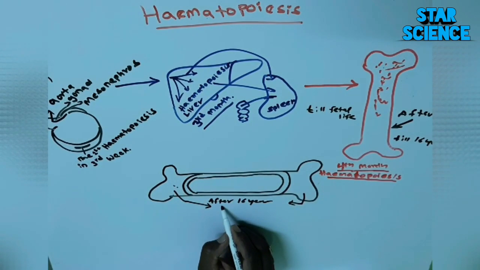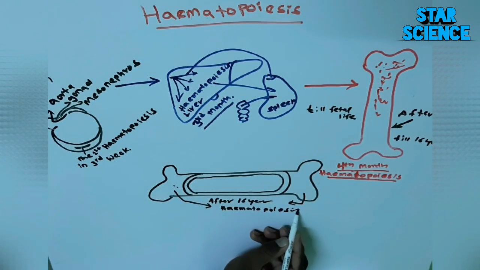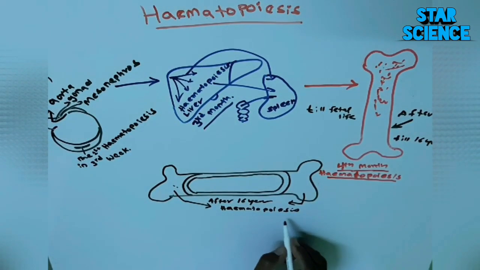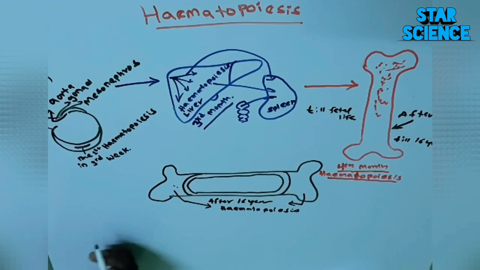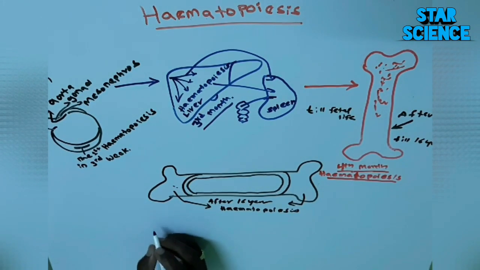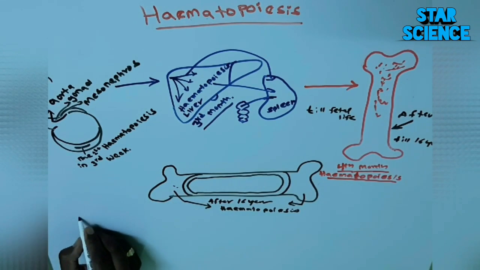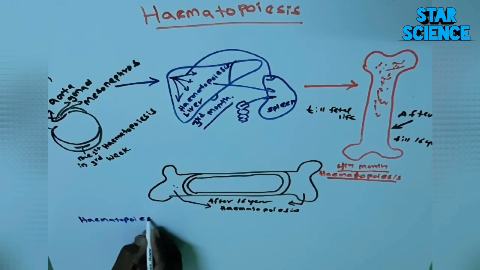After this, you have to remember what haematopoiesis is. So haematopoiesis is nothing but the formation and development of different blood cells into mature cells. So right now I'm showing you haematopoiesis, how it starts from stem cells. You have to remember, it has the potential to produce different types of cells into mature cells.